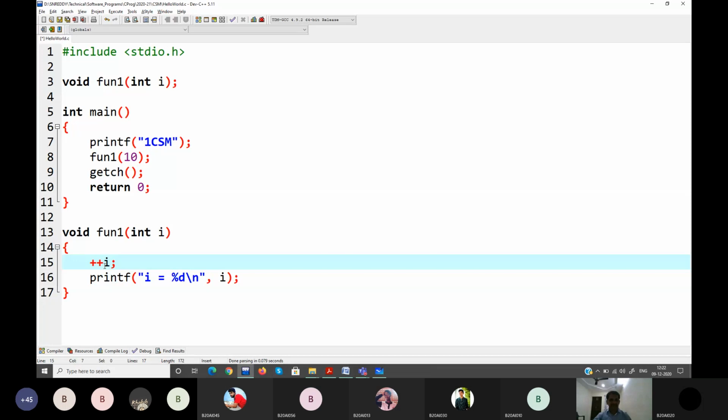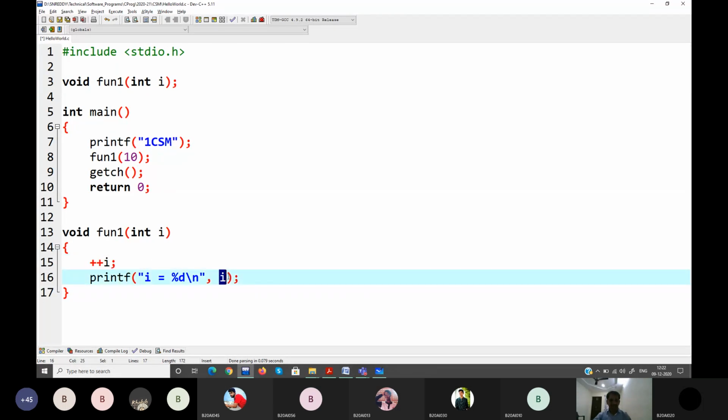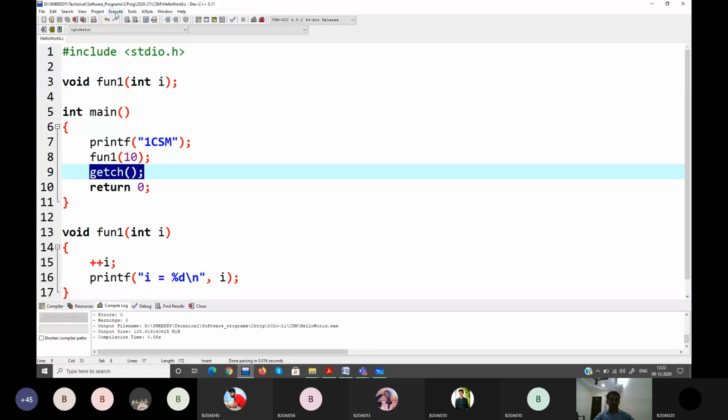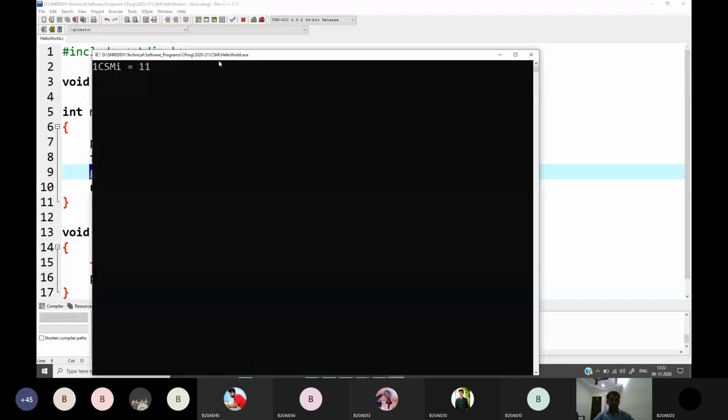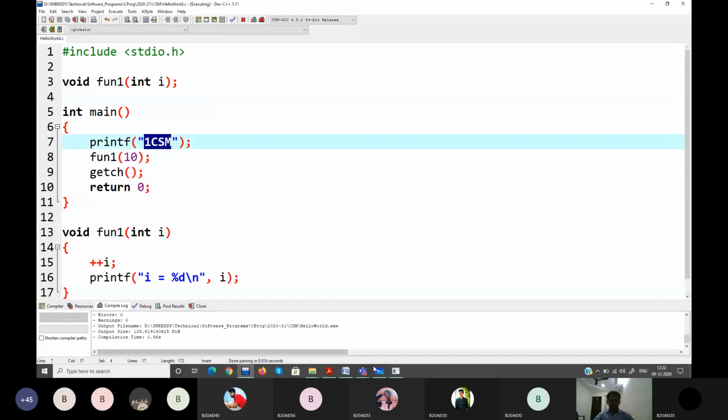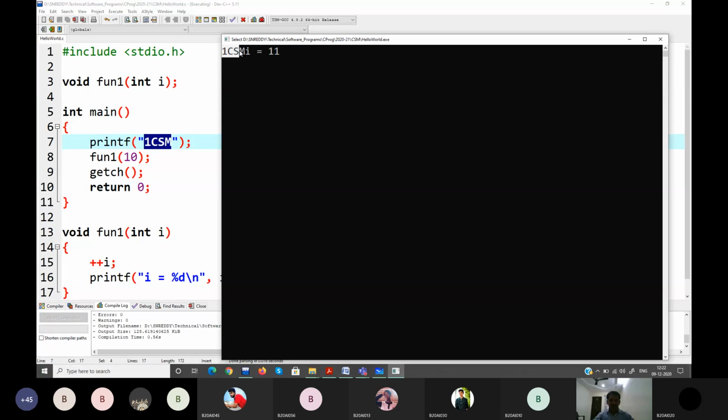So I plus plus means the I value will be incremented by 1, from 10 to 11. That 11 value I'm printing. After execution completes, it comes back to the next step. Okay, this is how your execution will go. Compile, run. So see, there is no new line. That's why it printed one CSM, one CSM. It printed here one CSM.